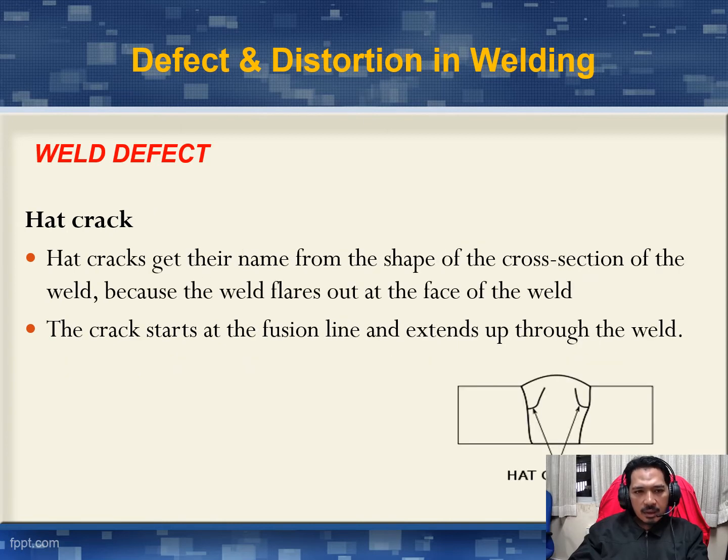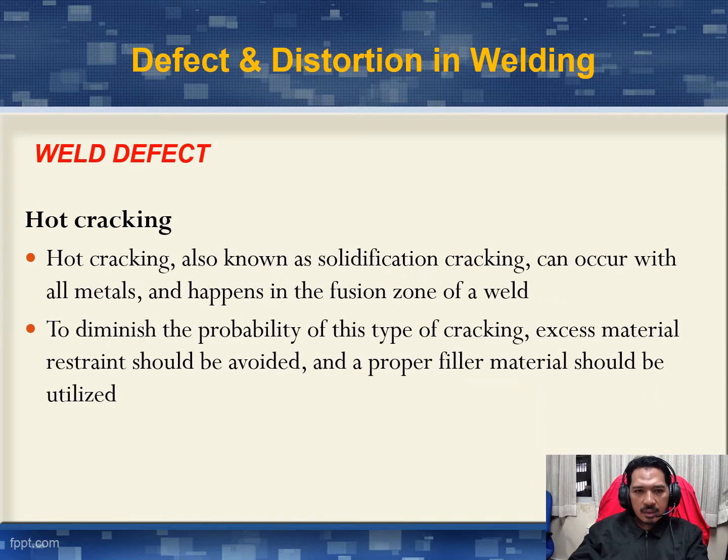Head crack get their name from the shape of this cross section of the weld because the weld flare out at the face of the weld. The crack start at the fusion line and extend up through the weld. Ni head crack. Hot cracking, also known as solidification cracking, can occur with all metal and happen in the fusion zone of a weld. To diminish the probability of this type of cracking, excess material restraint should be avoided and a proper filler material should be utilized.